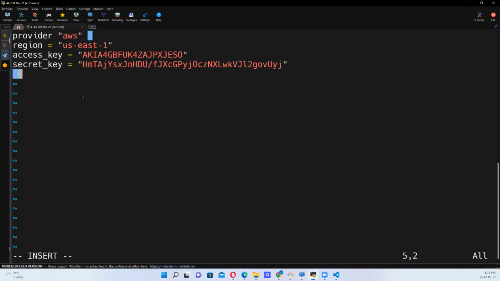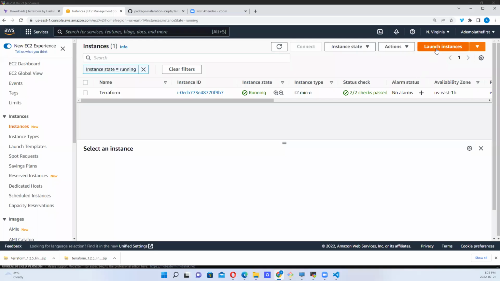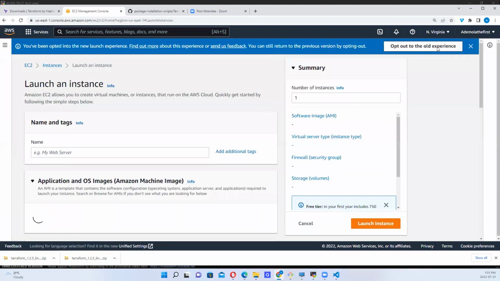So what else do we want to do? We want to specify the resource that we are trying to provision, right? So the resource here is the EC2 instance, as we discussed earlier. So we want to specify the resource. To follow along, I want us to click on launch instance so that we can follow this through.